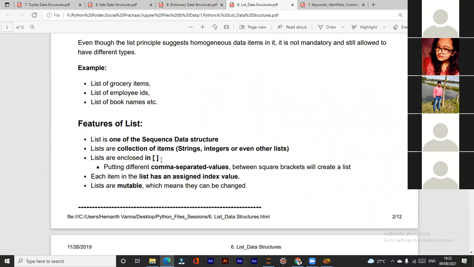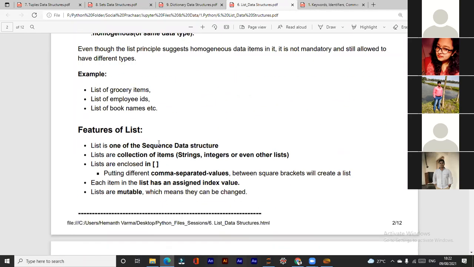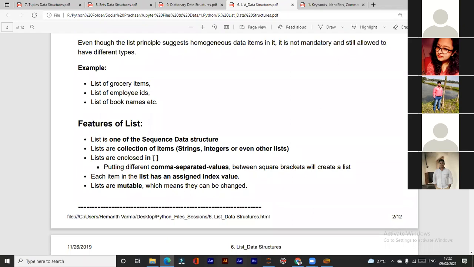You need to remember this because tuples, which we are going to see later on, are enclosed in parentheses. Lists are enclosed in square brackets, and sets in curly brackets. Putting different comma separated values between square brackets will create a list.